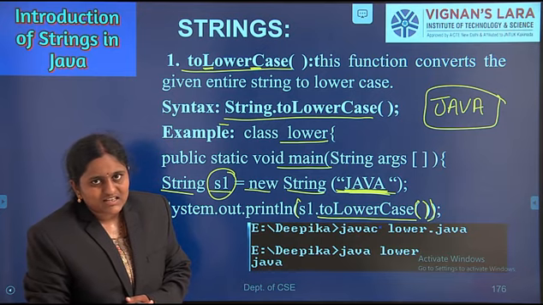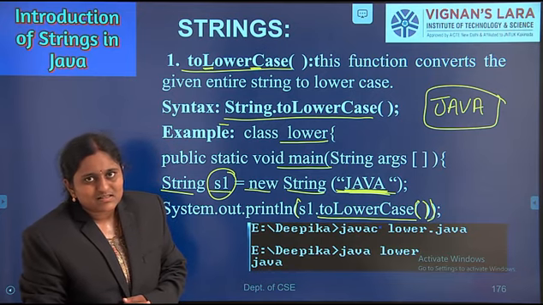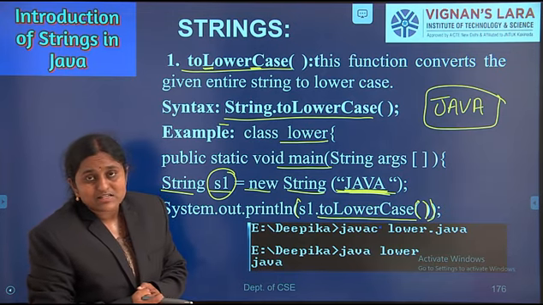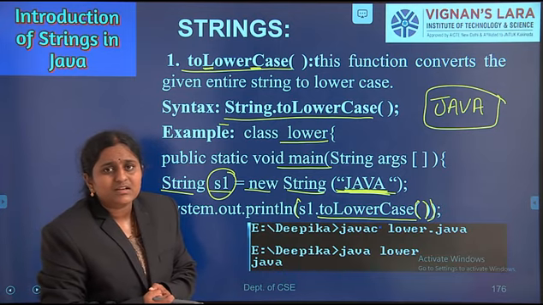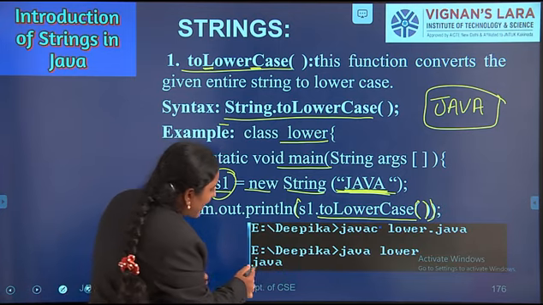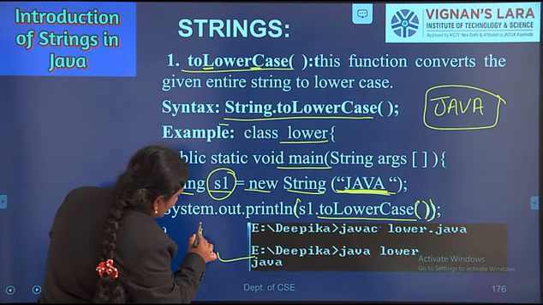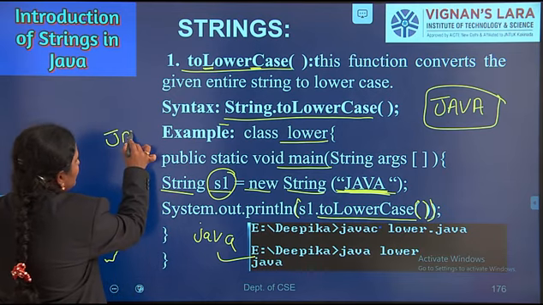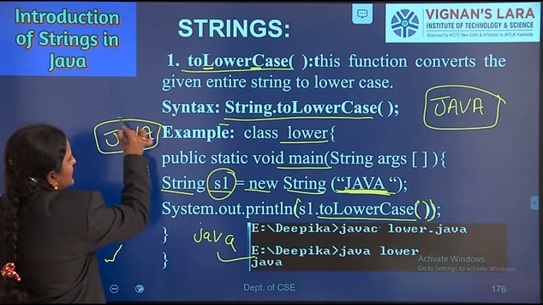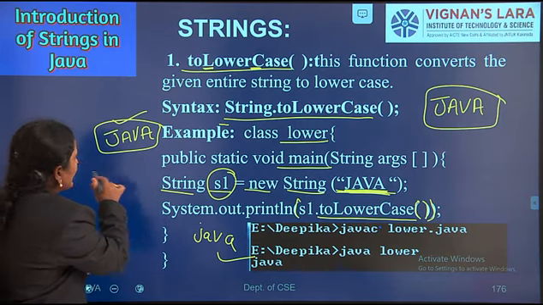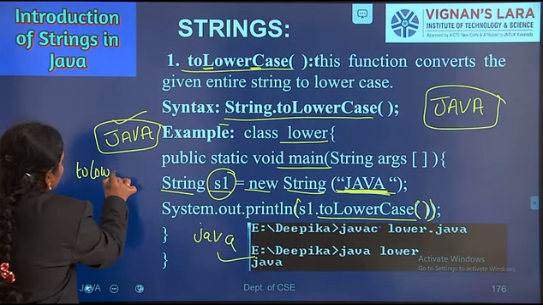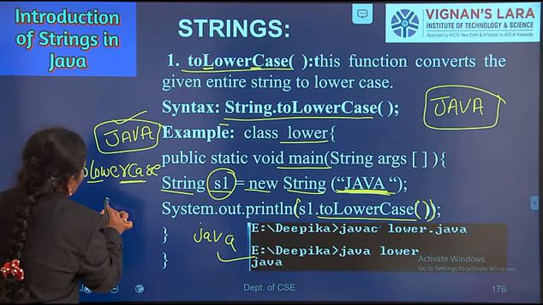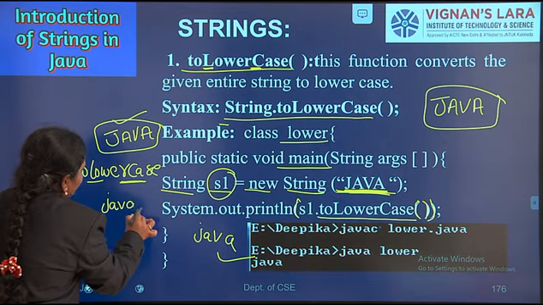We have taken one string, that string is in uppercase. But whenever we apply the toLowerCase method, the entire string is converted into lowercase. What is the output we are getting? java. But we had given a string, all uppercase letters, JAVA. Finally, whenever we apply the toLowerCase method, the entire string is converted into lowercase letters, java.